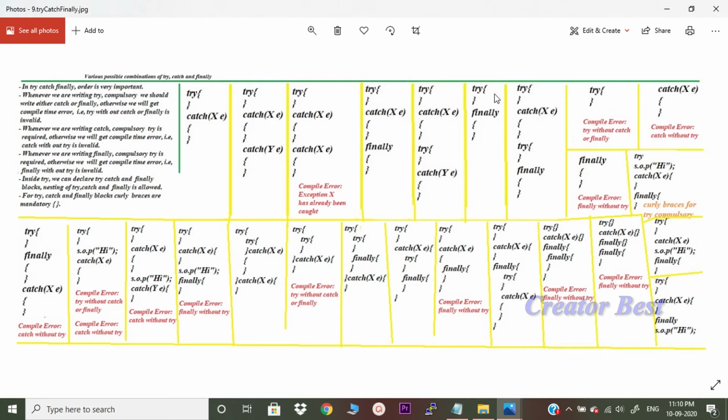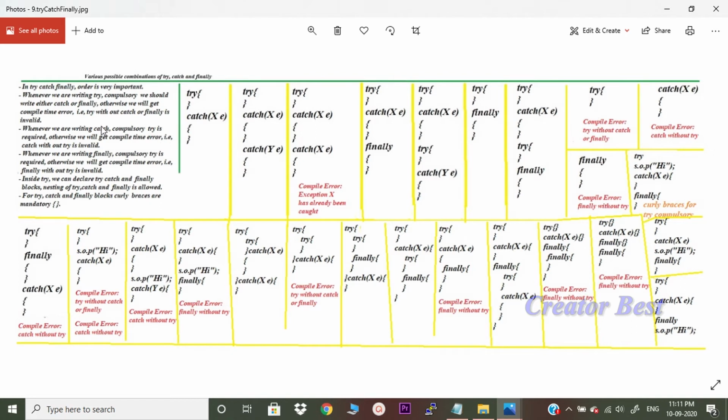There might not be an exception, but finally will be executed. If this try throws an exception, even then finally will be executed. This syntax is okay. Try, catch exception E, try and finally, this is also valid. Only try is not valid.